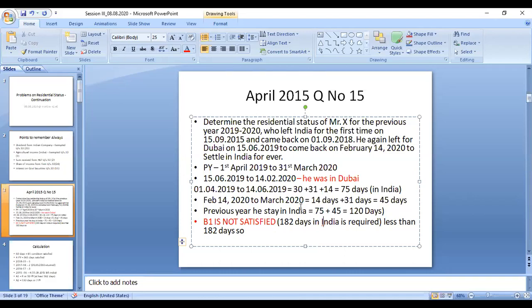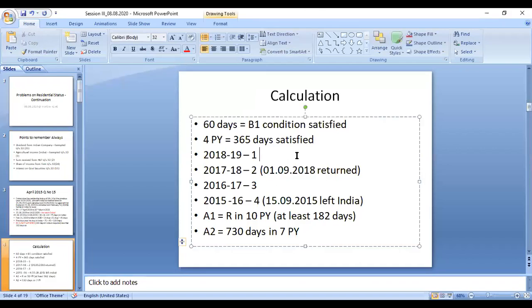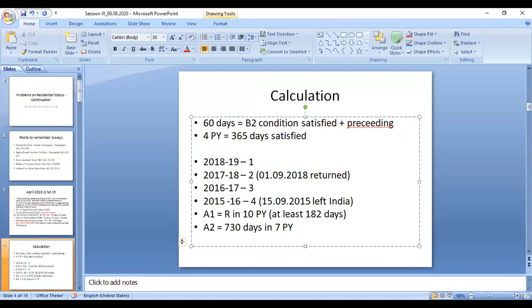Right, now next one. As basic condition one is not satisfied, now we can move on to basic condition two. In basic condition two, he has to stay at least 60 days in the previous year, 60 days in the previous year. In addition to that, in the four preceding previous years, he must satisfy 365 days.